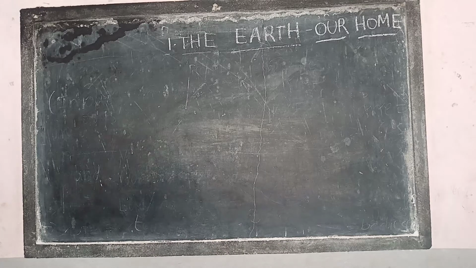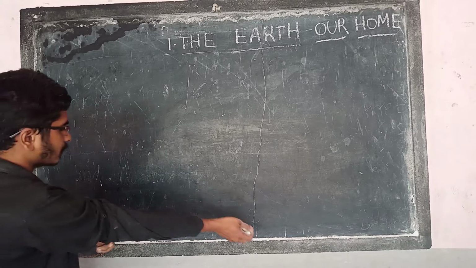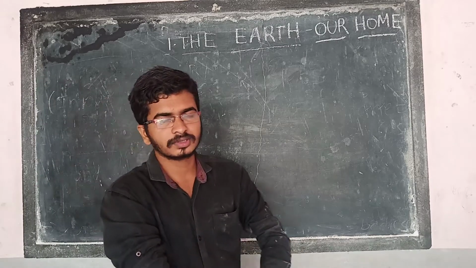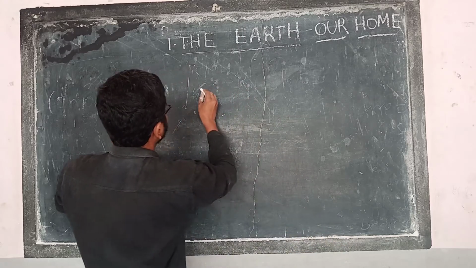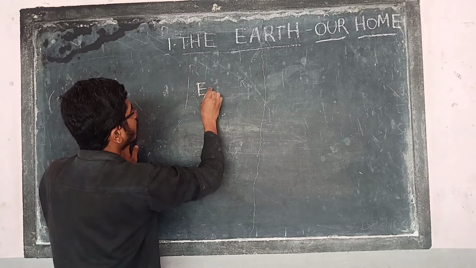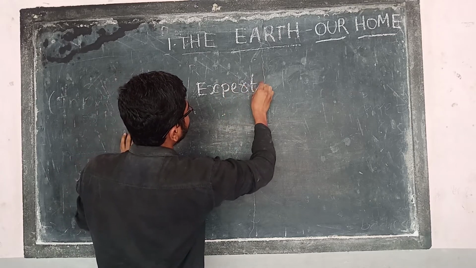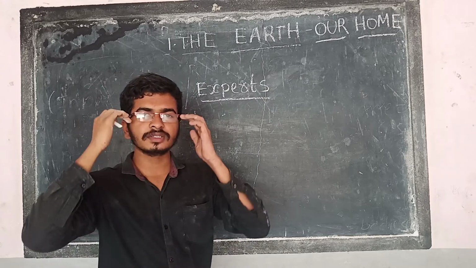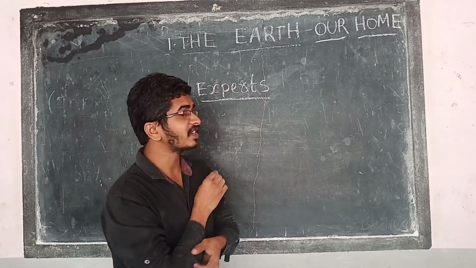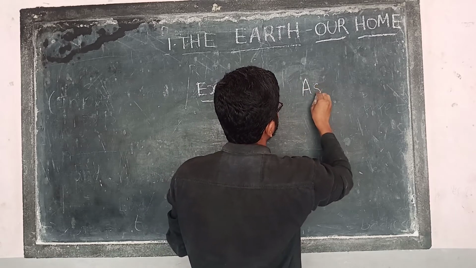Okay, so now there are some experts, astronomers. Experts means experts. You have to remember the hard word also. Experts. Experts means who think so much. Like astronomers, we can also call experts. Astronomers.